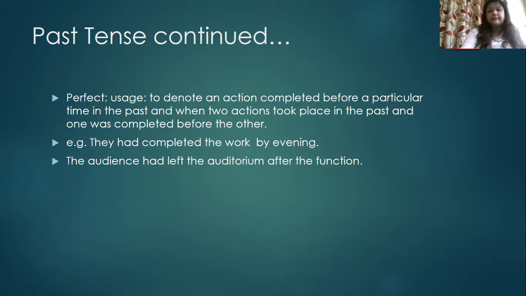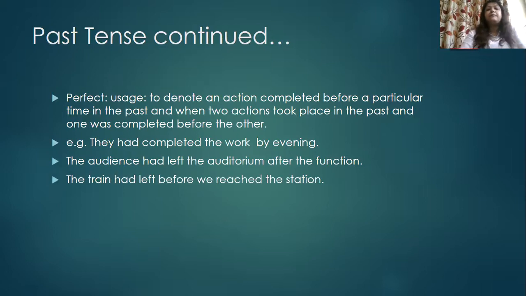The second case where we are using past perfect tense is to denote an action when two actions took place in the past and one was completed before the other. For example, the train had left before we reached the station. So you see both the actions that are denoted here have taken place in the past. One is our reaching the station and second is the train leaving. Now we have to see which action took place earlier between the two actions.